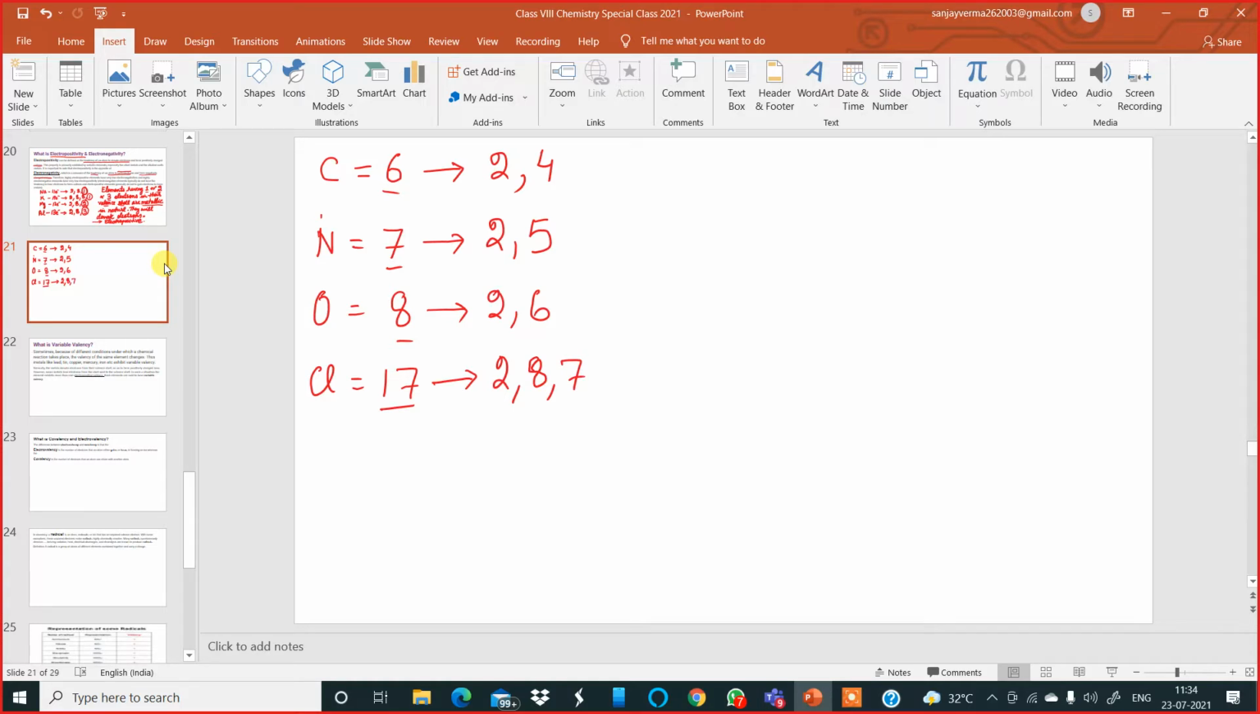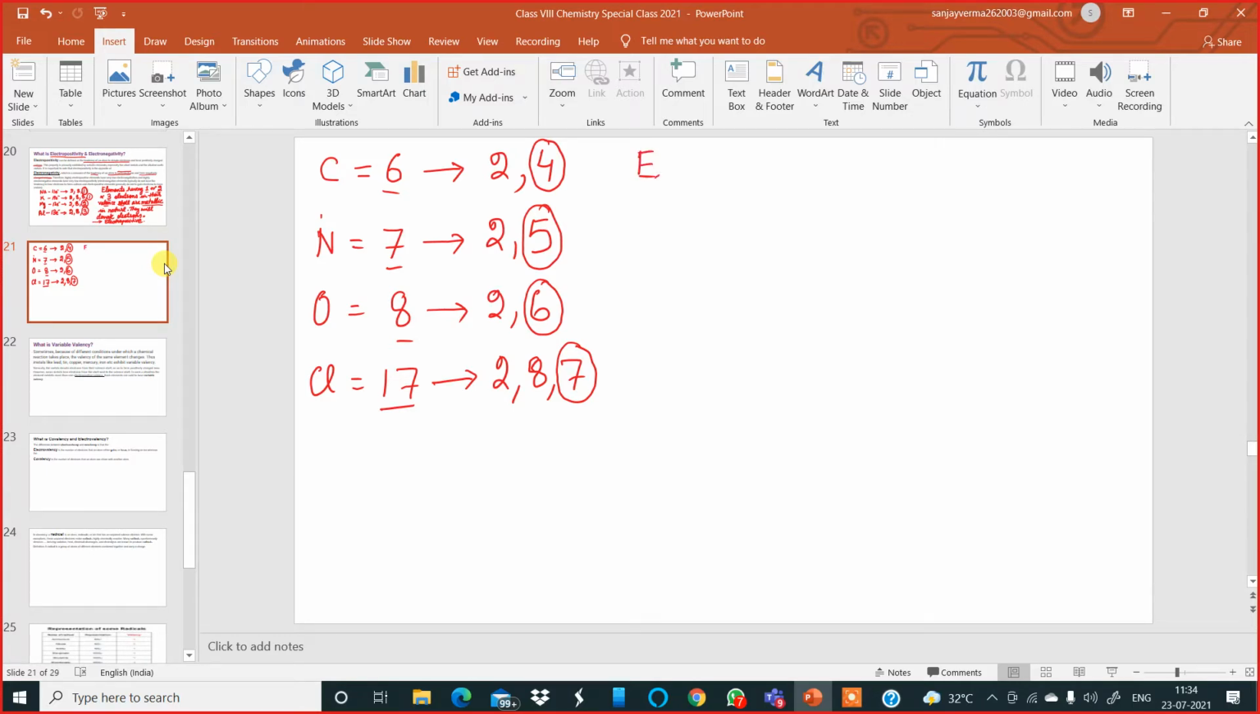Now, after you write down the electronic configuration, look at the valence shell. Carbon has 4 electrons in its valence shell. Nitrogen has 5 electrons in its valence shell. Oxygen has 6 electrons in its valence shell. Chlorine has 7 electrons in its valence shell. So now put this in your mind.